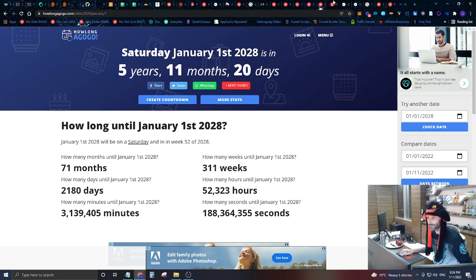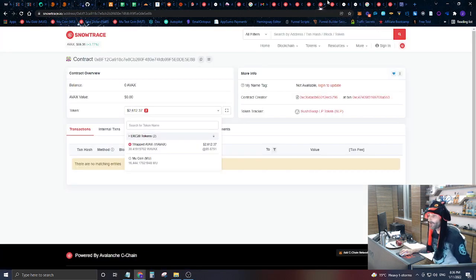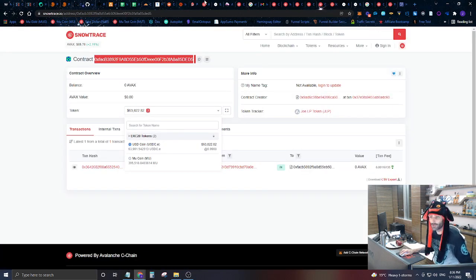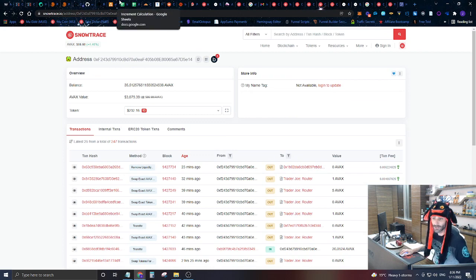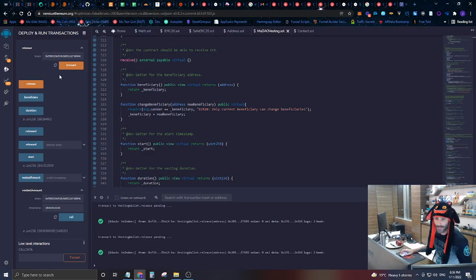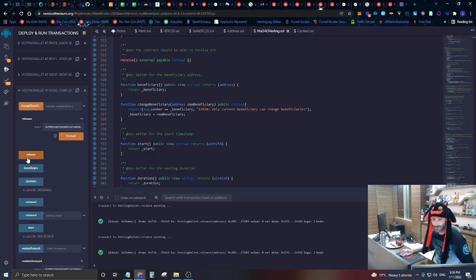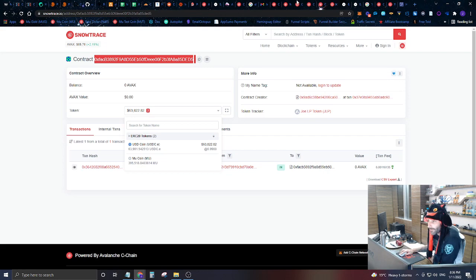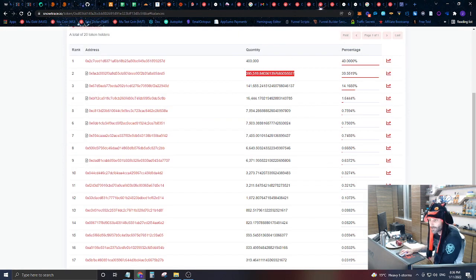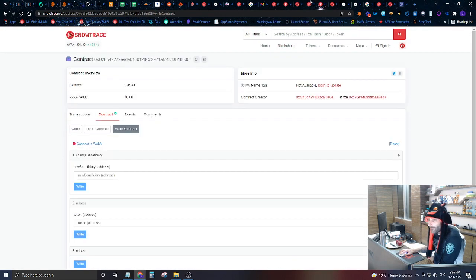Now, these contracts don't automatically release any tokens. In order to have those tokens released, someone actually has to go in and call this release function. And this is something that's verifiable that you could go in and look at.